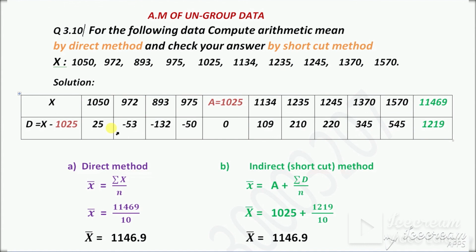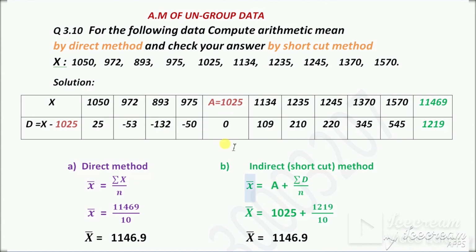Now these are the values of d, the deviations. Now add up all of these, which is 1219. 1219 is the sum of d. Okay, so use here the sum of d, summation d is 1219. So for the sum of d 1219, n, the total number, is 10.